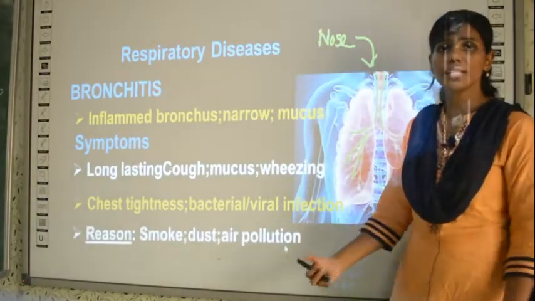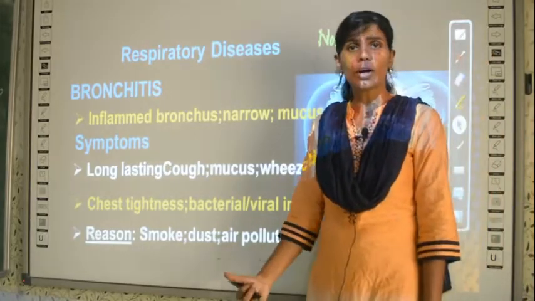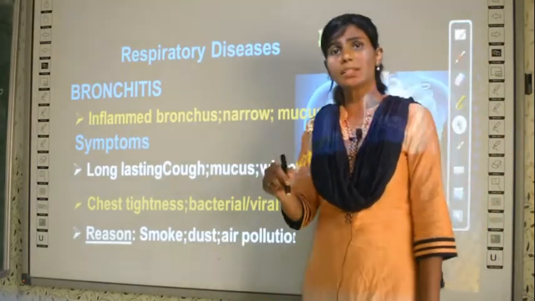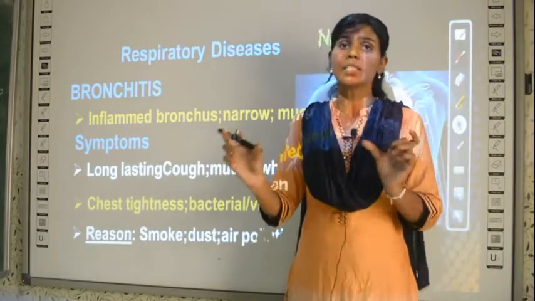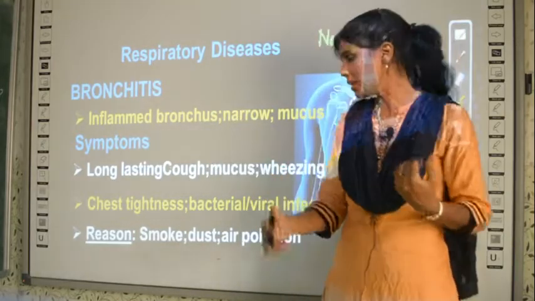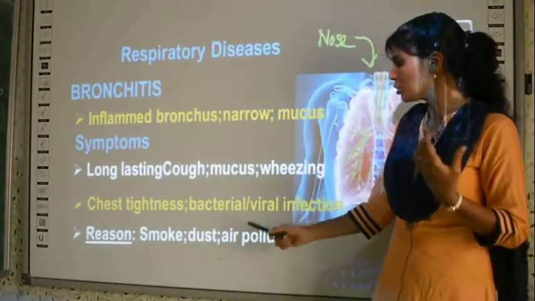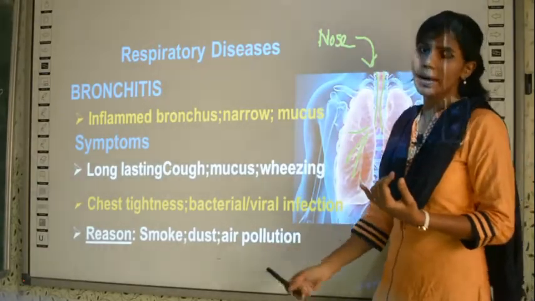And what is the reason a person can get bronchitis? There should be a reason, no? If a disease is developing, there will be some possible reasons. So what may be the reasons? Due to exposure to smoke, dust or air pollution.